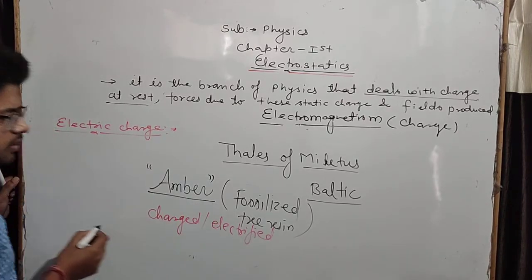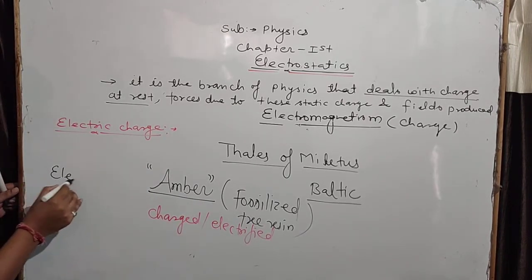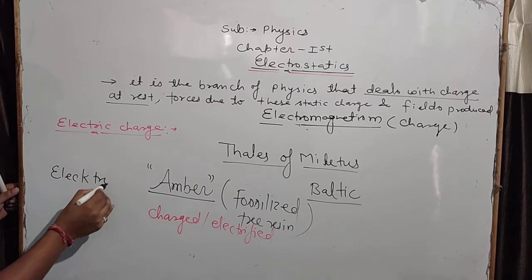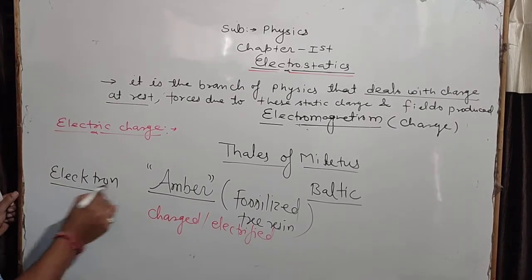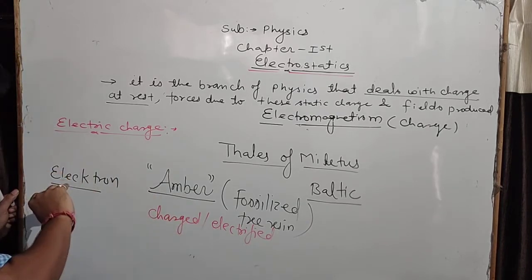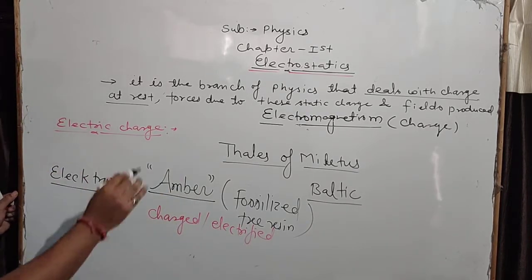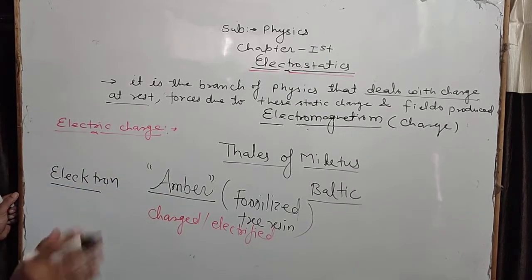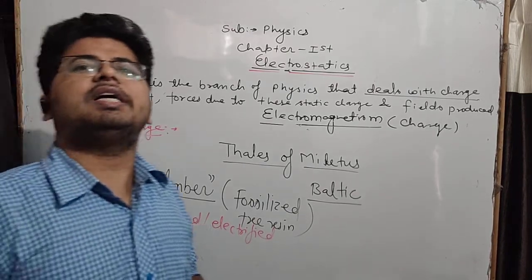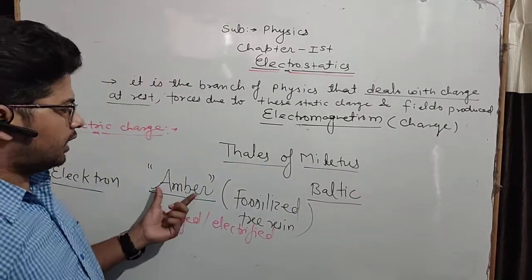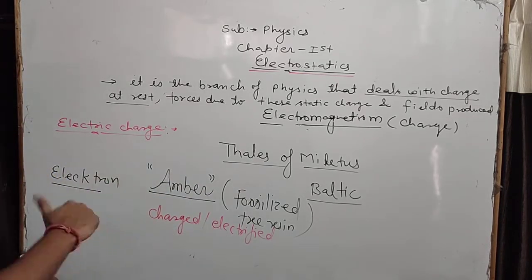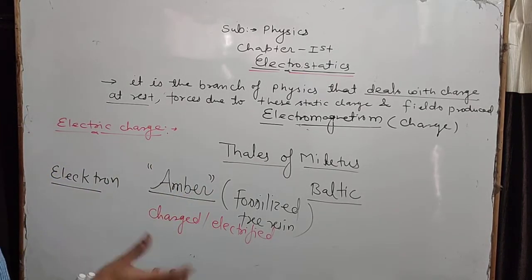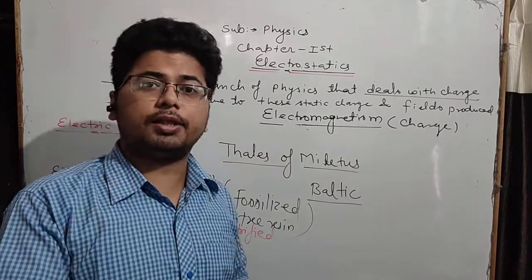In the Greek language, amber is called electron. So he said that electron has charge. It means amber has charge. So the word originated: electric charge. So amber has got electric charge. It means that there was an additional property developed on the amber, due to which it can apply force on the other particle.